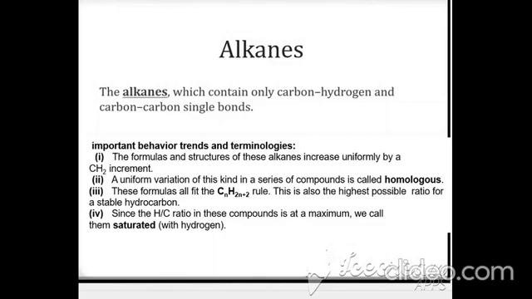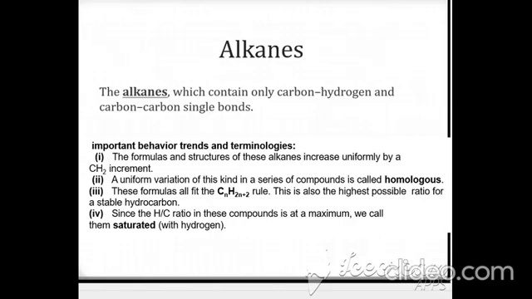The most important point to explain is that the formula and the structure of these alkanes increase uniformly, which is called the homologous series. A uniform variation of this kind means that if you have to write down the structure, you should do it by the uniform variation of CH2. When you are making the structure, making a compound of alkane, you are describing it by the member CH2 group. Second, the formula is very important, that is CnH2n+2.